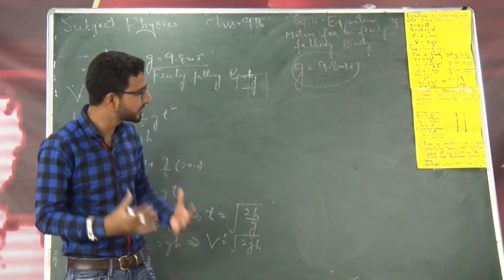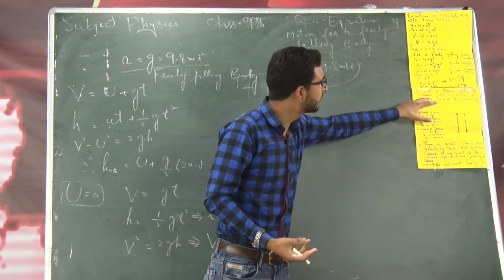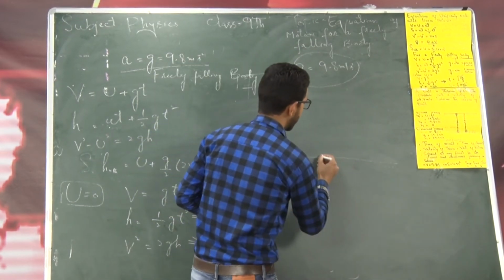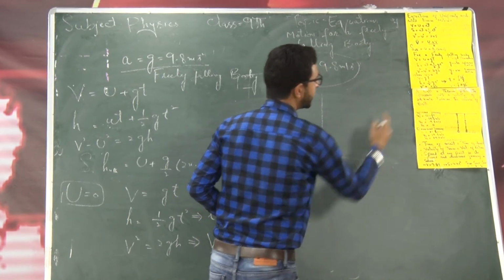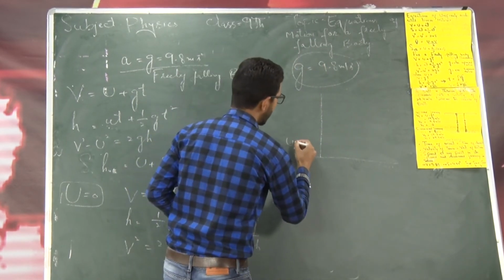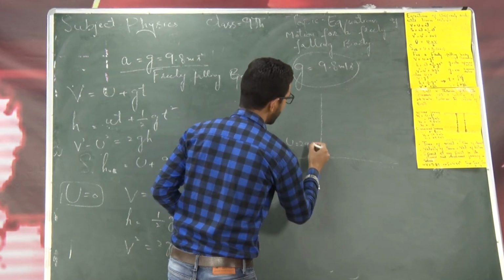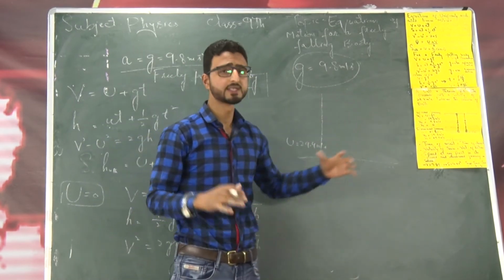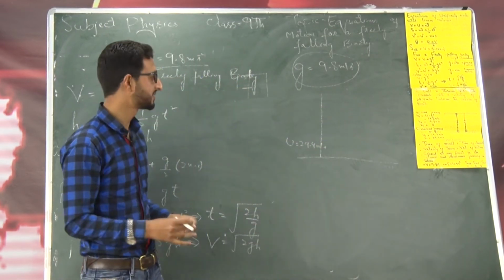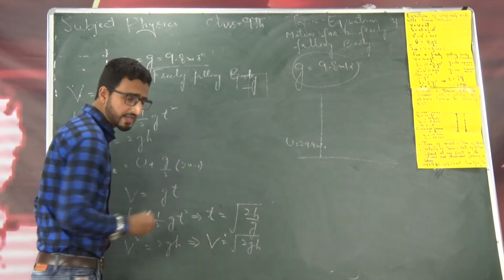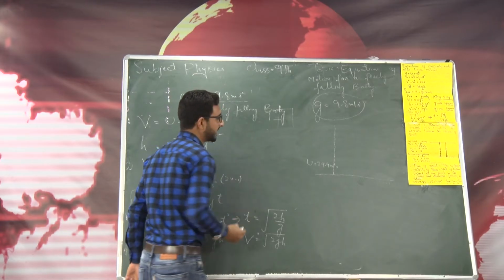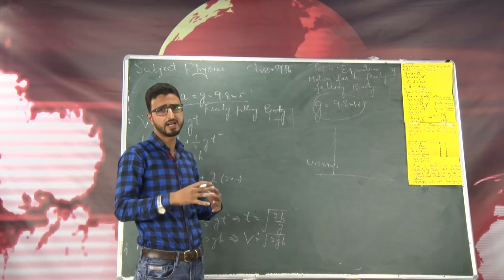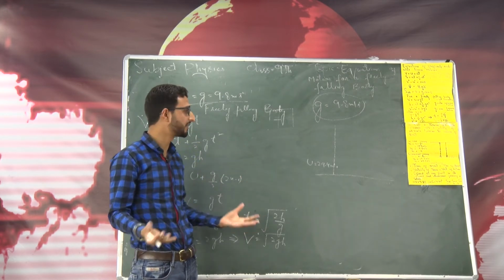Now let me solve the question. A ball is thrown vertically upwards. The given here is you throw a ball with an initial velocity of 29.4 meter per second. Now we have to discuss the motion of the ball. This is the initial velocity, so let me write here, when we throw a ball vertically upwards, after reaching some height it will ultimately come to rest and then it will start the downward journey.